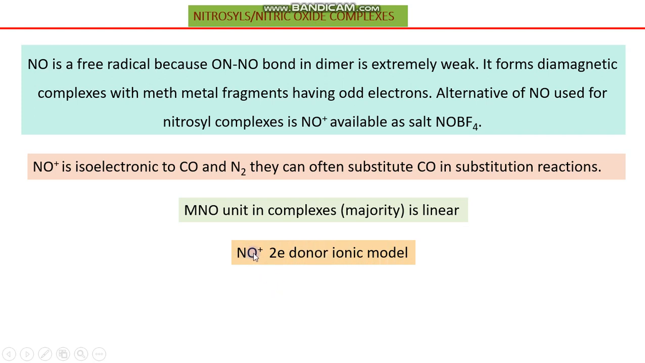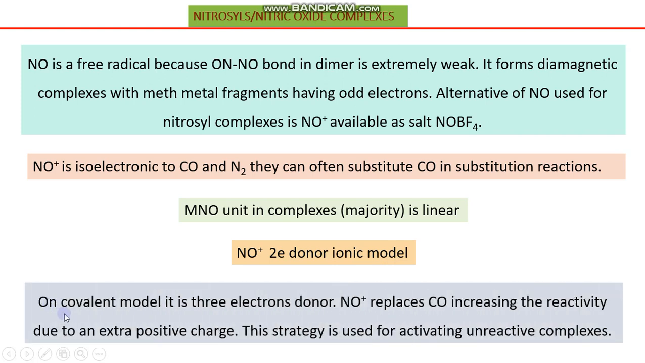And nitric oxide cation is actually a two electron donor as per the ionic model. So we are coming to the ionic and covalent model while discussing the bonding in nitrosyl metal complexes. This we will come across later on, inshallah. And on the covalent model, it can be a three electron donor.